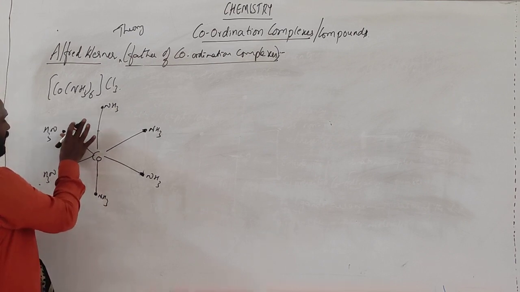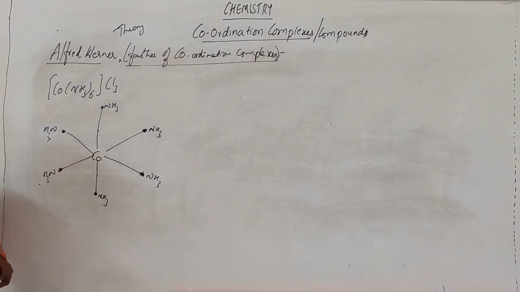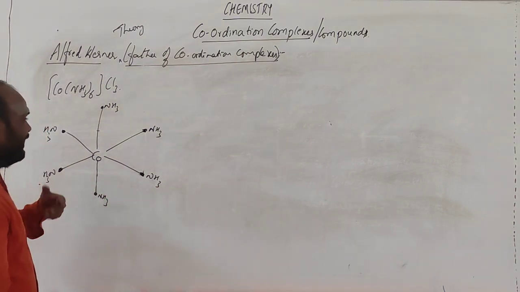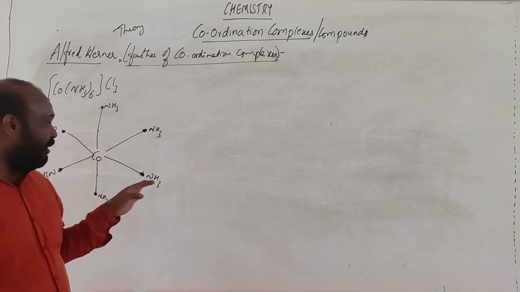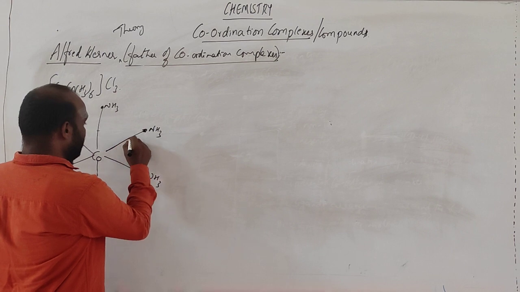So these are the thick lines showing how the molecule is present. This is the coordination complex, represented in this way. Whatever these lines are, they are called secondary valency lines because they are the thick lines.